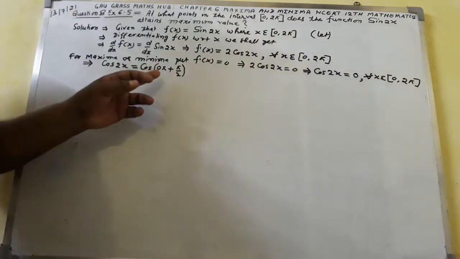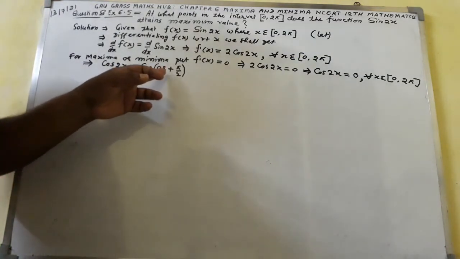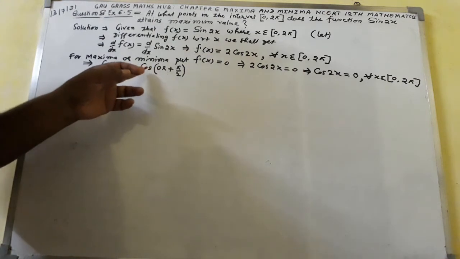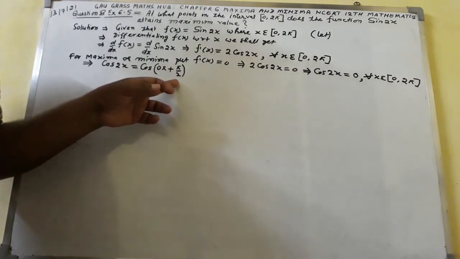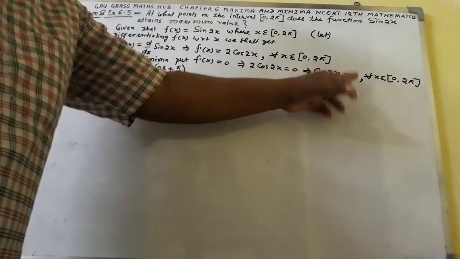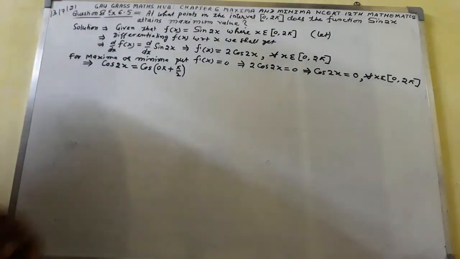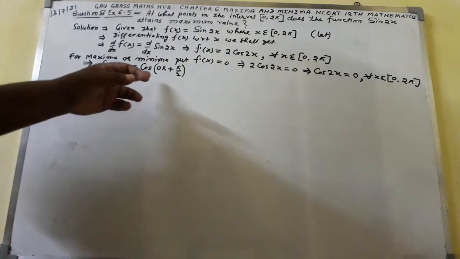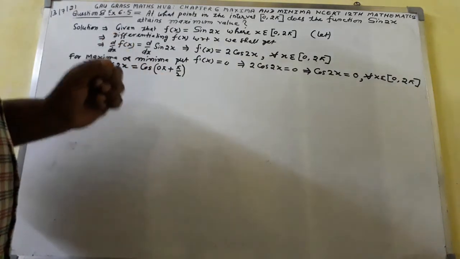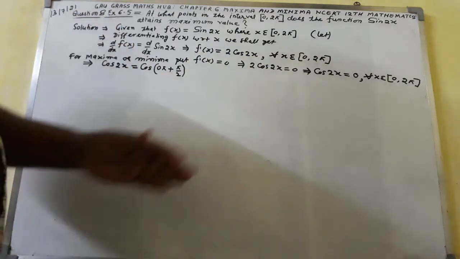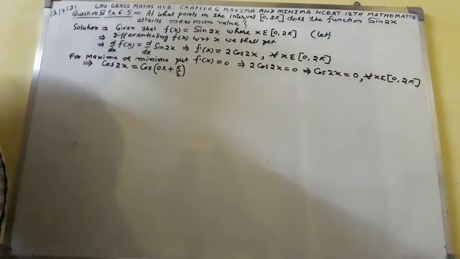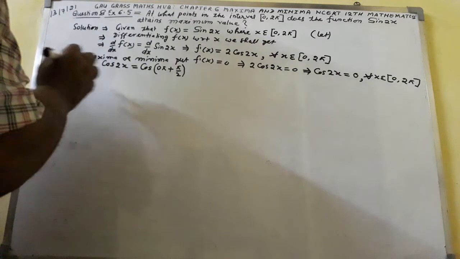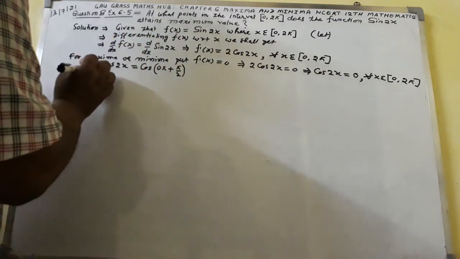Here 0 multiplied by π comes out to be 0, so you will get cos π by 2. Cos π by 2, that is cos 90 degrees, comes out to be 0. Now see whether this value will fall within the closed interval [0, 2π].